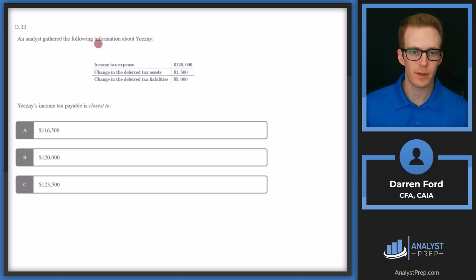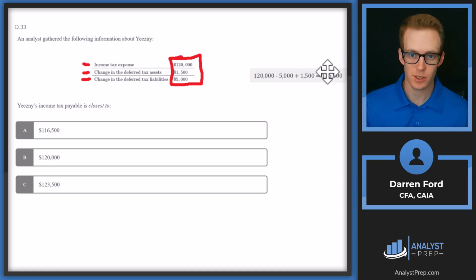An analyst gathered the following information about Yeasney. So we've got our income tax expense, and then we have change in deferred tax assets and change in deferred tax liabilities. So Yeasney's income tax payable is closest to. So we need to take these three numbers and adjust this for the tax that they're actually going to pay. So let's walk through this. It's just going to be some adding and subtracting, but we'll talk through the concept here.